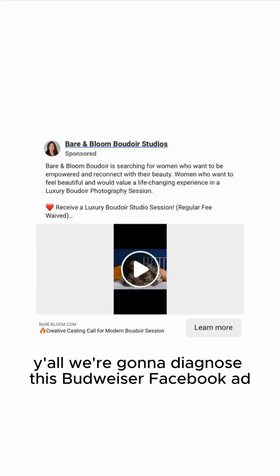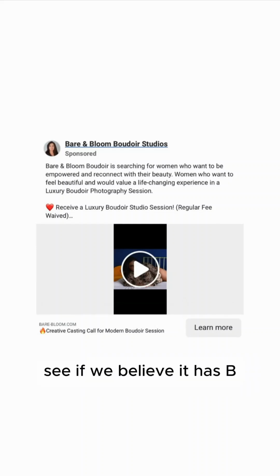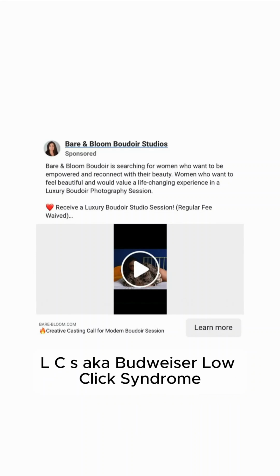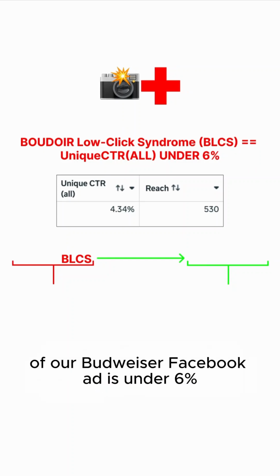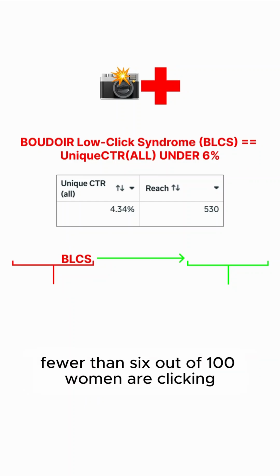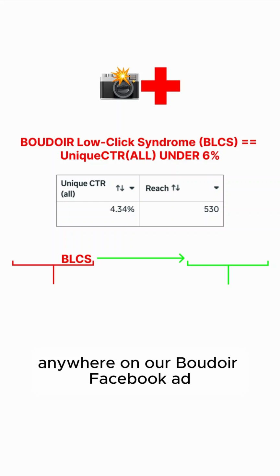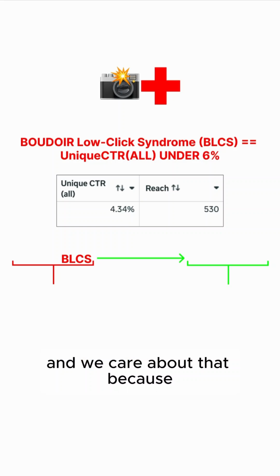All right, y'all, we're going to diagnose this Boudoir Facebook ad, see if we believe it has BLCS, aka Boudoir Low Click Syndrome. So Boudoir Low Click Syndrome is when the unique CTR of our Boudoir Facebook ad is under 6%. So basically, fewer than 6 out of 100 women are clicking anywhere on our Boudoir Facebook ad. And we care about that because